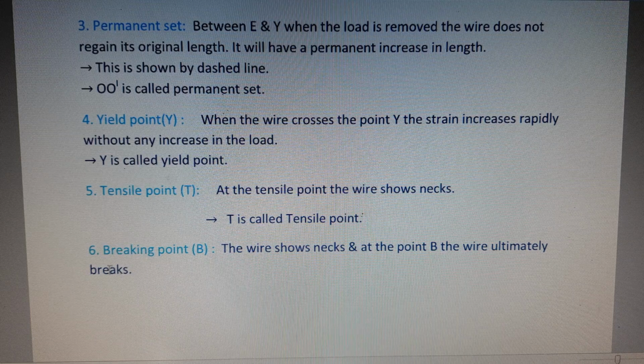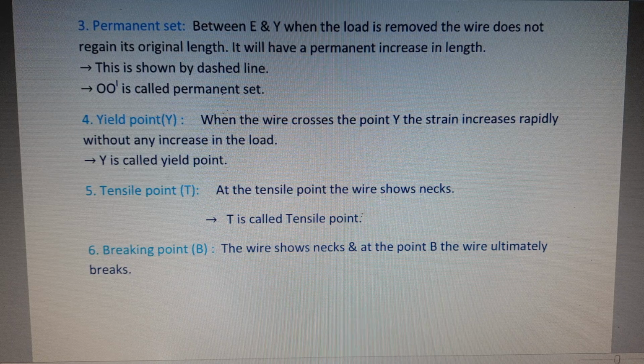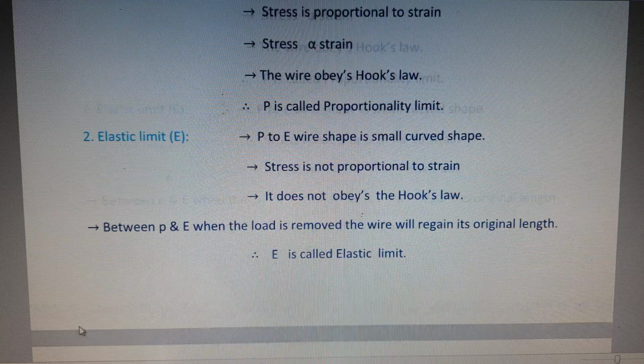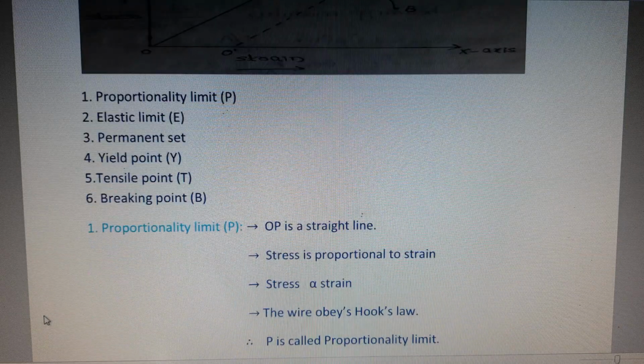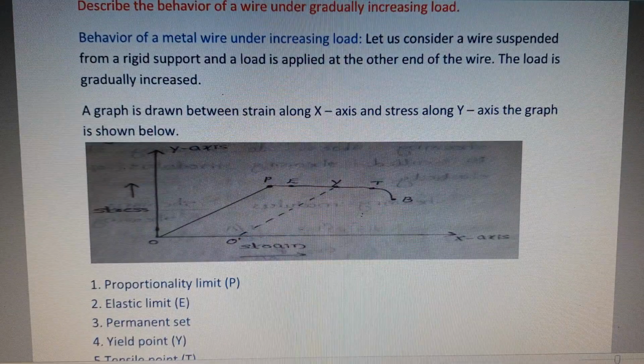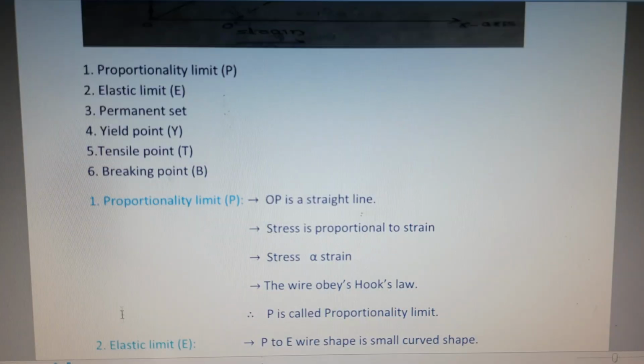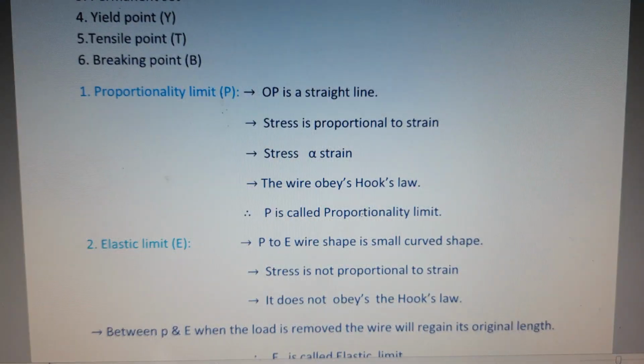And the last one, breaking point, it is represented by B. The wire shows necking, and at the point B, the wire ultimately breaks. So these are the 6 headings related to this question. This is a very important 4 marks question in mechanical properties of solids. So we can draw the graph between stress and strain and explain the 6 headings in this question.